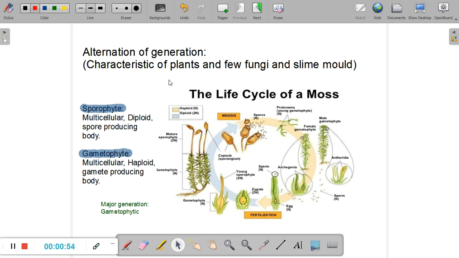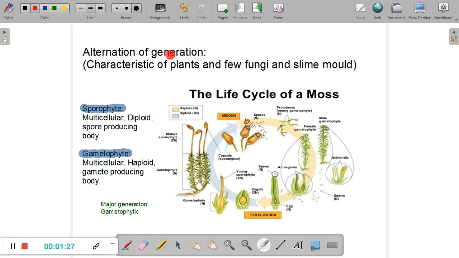Now, all plants are characterized by one very interesting feature, which is called alternation of generation, and we are going to start our chapter by understanding this, because later on this will be very helpful for us when we are studying higher plants, the angiosperms. This phenomenon is usually unique to plants, but recently it has been discovered in a couple of fungi and slime molds. Now, slime molds are a kind of fungi; sometimes they are classified under protists.